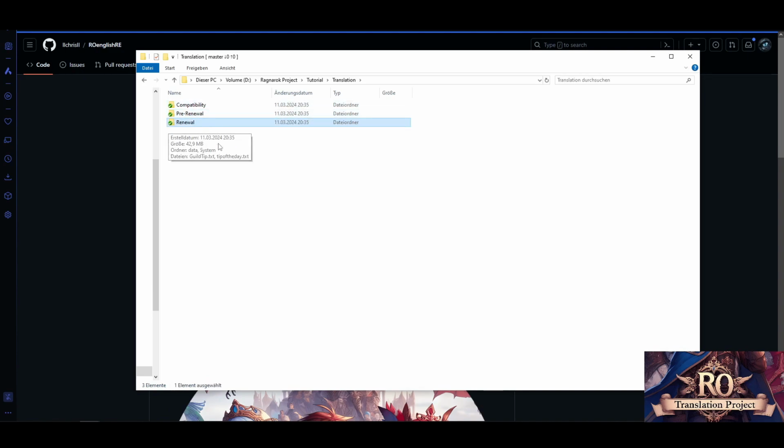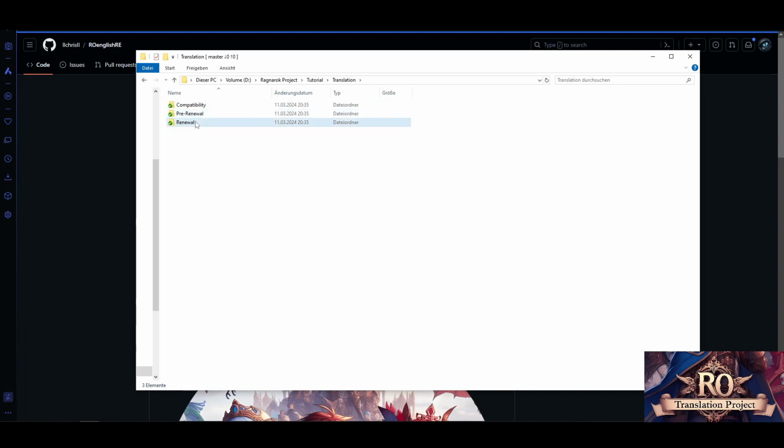Basically, renewal is the main folder for every kind of server, no matter what you're trying to make. Renewal always goes first, because it holds the most files. In case you want to make a pre-renewal server, you just copy the files straight on top of the renewal folder.